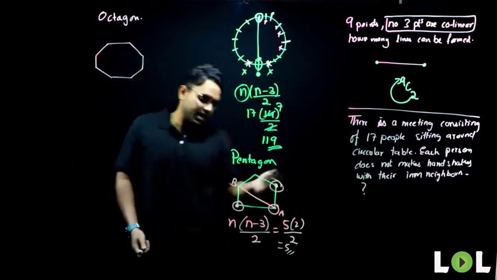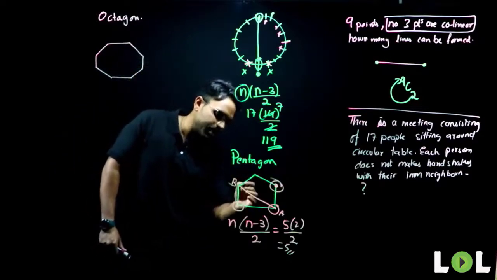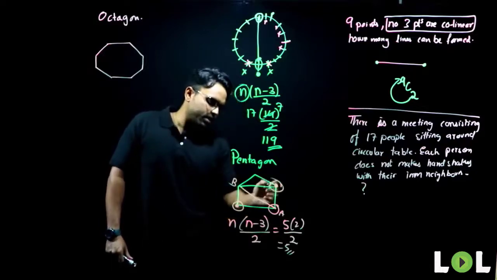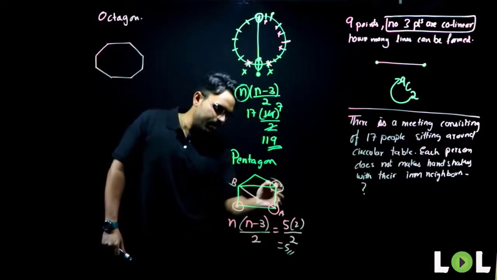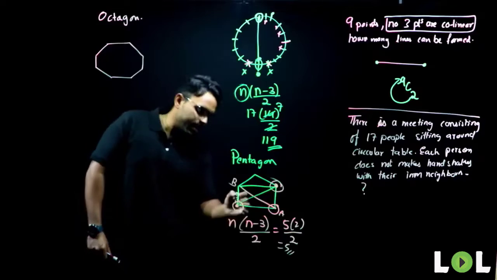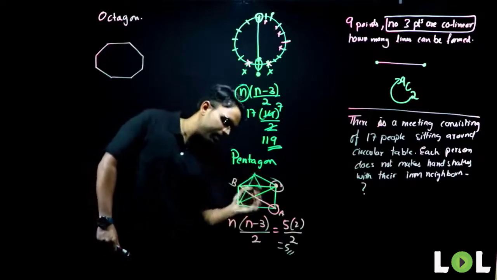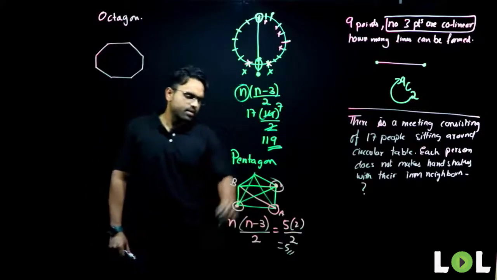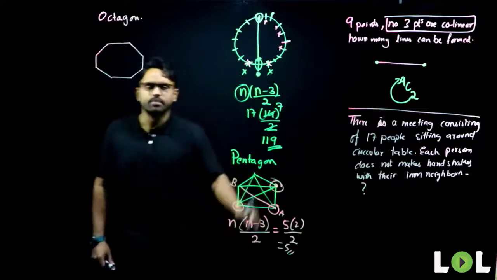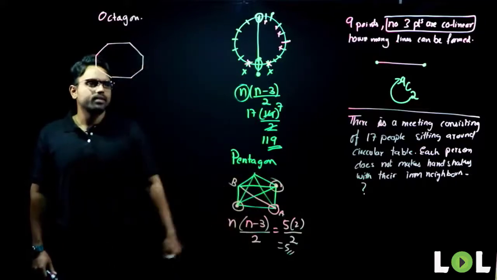If you want to check it here, yes, you can check it. Obviously, you can check it. This is another first diagonal, second diagonal, next third diagonal, next fourth diagonal, next fifth diagonal. Yes, these are the 5 diagonals that are possible.